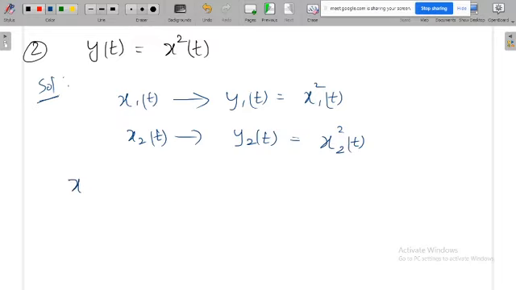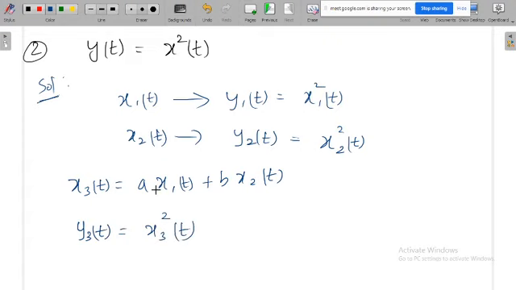Then my new input is x3 of t, but that is the linear combination of the existing input, so a x1 of t plus b x2 of t. Then what is my output? y3 of t is equal to x3 square t. You just substitute here a x1 of t plus b x2 of t whole square. It's like a plus b whole square.